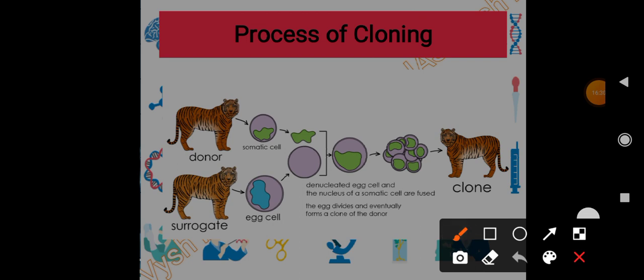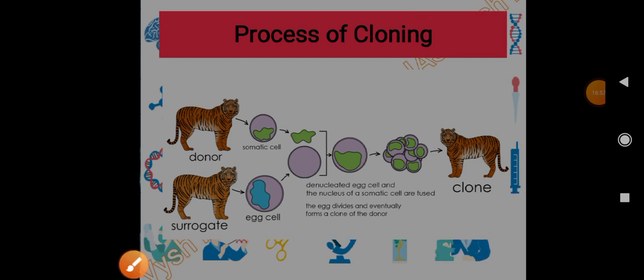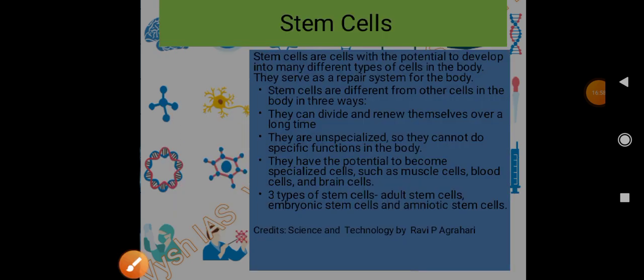See, the denucleated egg cell and the nucleus of the somatic cell are fused. Here it has been fused: the cell from the surrogate and the nucleus from the donor. The egg starts to divide and eventually forms a clone of the donor, because the nucleus has the DNA. So that's how it will become the clone of the donor, right? So simple.